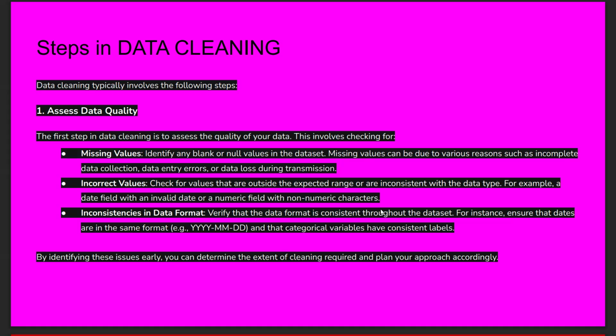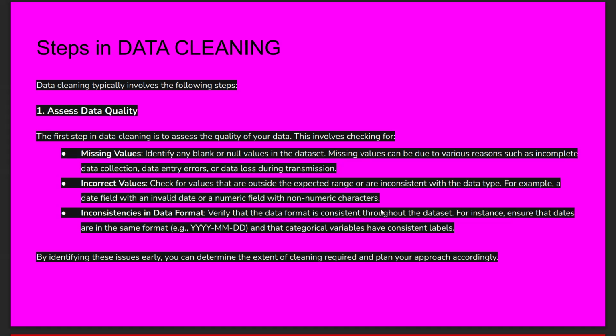For example, ensure dates are in the same format, such as year, month, date, and that category values do not have inconsistent labels. By identifying these issues early, before assessing the data quality, we can determine the extent of cleaning required and plan our approach accordingly.